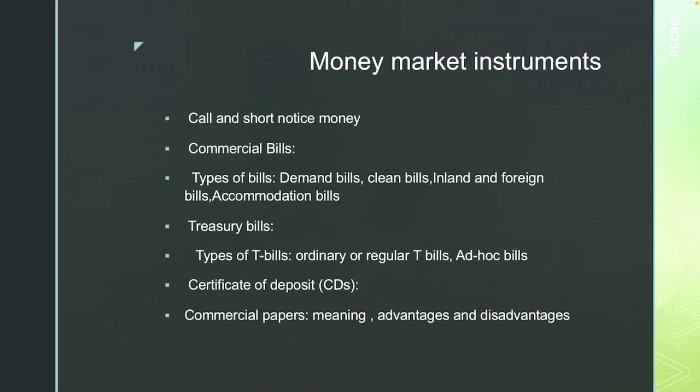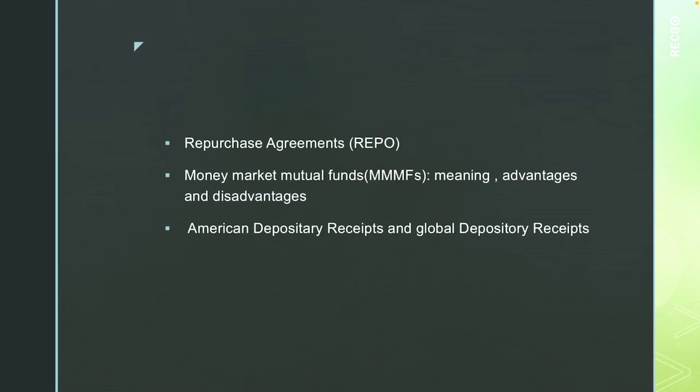The next comes repurchase agreements. See, repo is basically a contract entered by two parties. Parties include RBI, a bank or NBFC. In this contract, a holder of government securities sells the security to a lender and agrees to repurchase them at an agreed future date at an agreed price. So at the end of the period, the borrower repurchases the securities at the predetermined price. The difference between the purchase price and the original price is the cost for the borrower.